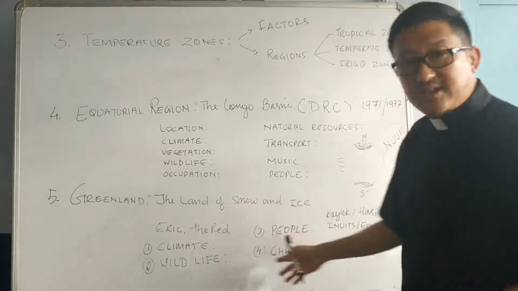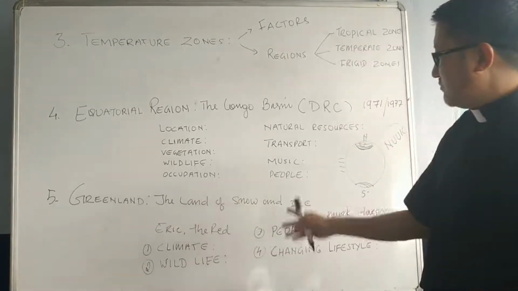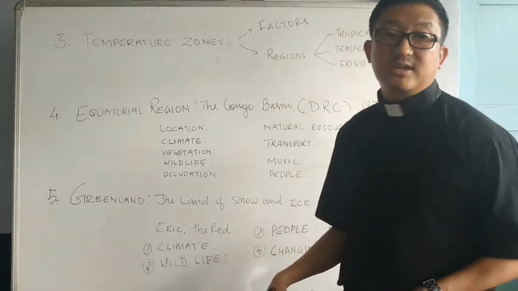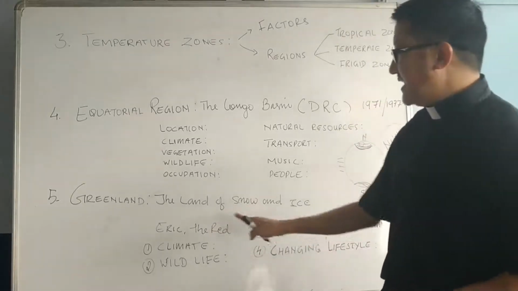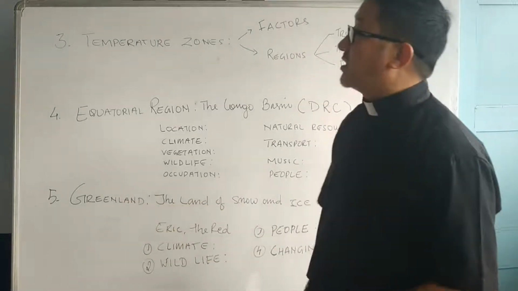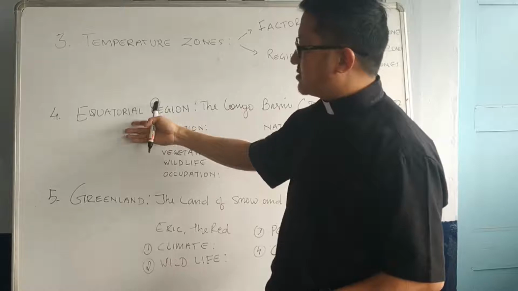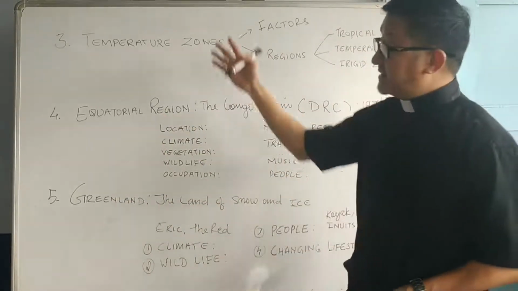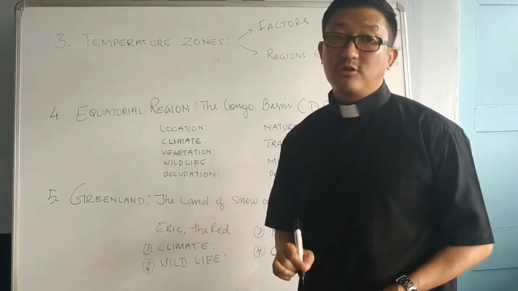Okay, so this Greenland is the example taken for this particular region, the frigid zones. Here entire climate and wildlife, people, everything we have studied. How do they kill their animals, what is their occupation, all this we have studied. Okay, the land of snow and ice, lot of snow and ice we get here. Alright, so entire these 3 chapters, the temperate zone, the equatorial zone, and the Greenland, these zones we have studied, and from these 3 chapters you will have examinations for writing.